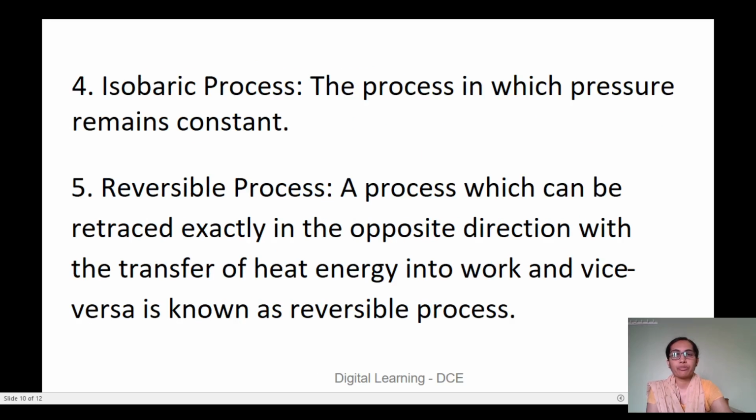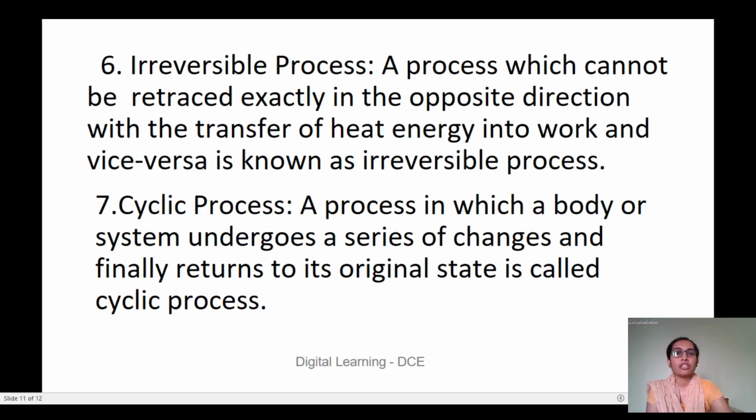Next is the isobaric process, the process in which pressure remains constant. Then according to the first law, we have dQ equal to dU plus dW, or dQ equal to dU plus PdV. Next, the reversible process: a process which can be retraced exactly in the opposite direction, with the transfer of heat energy into work and vice versa, is known as a reversible process. Next, the irreversible process: a process which cannot be retraced exactly in the opposite direction, with the transfer of heat energy into work and vice versa, is known as an irreversible process.